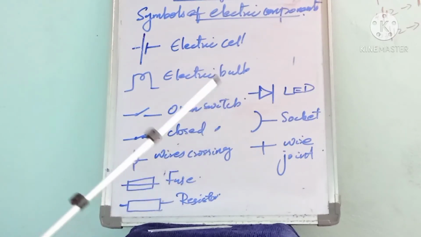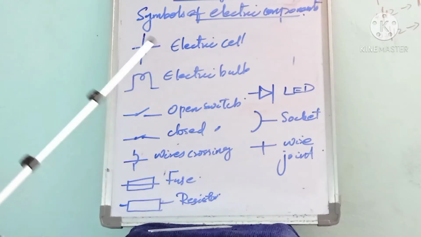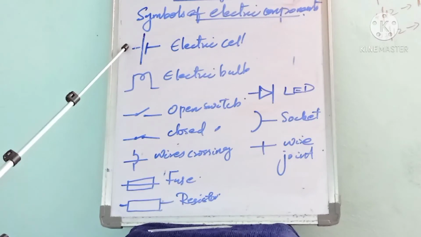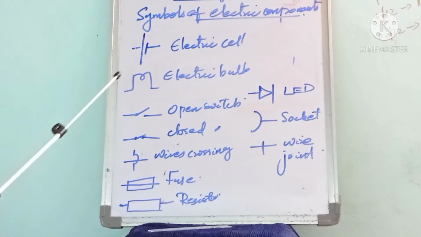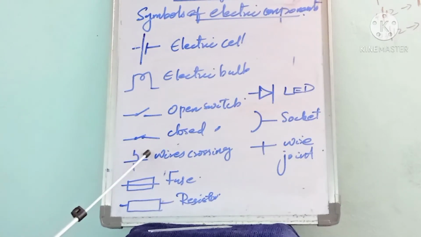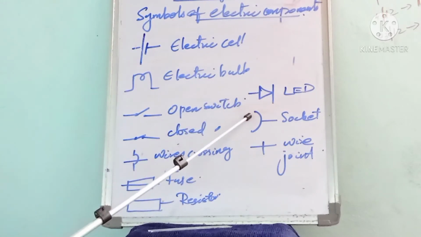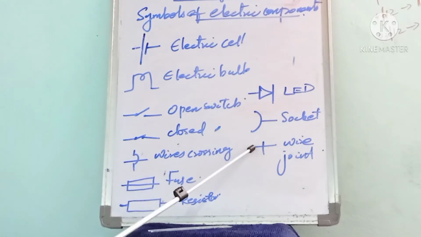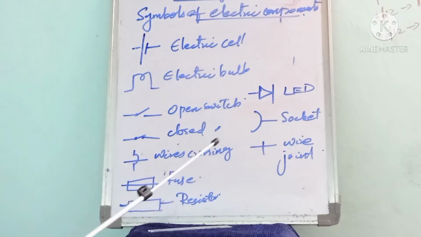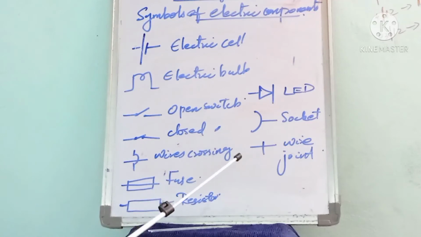This is the symbol of a socket, and this is a wire joint. The joint wire is represented like this. So we have the electric cell, electric bulb, open switch, closed switch, wires crossing, fuse, resistor, LED, socket, and wire joint. These are the symbols of various electric components that we use in an electric circuit.